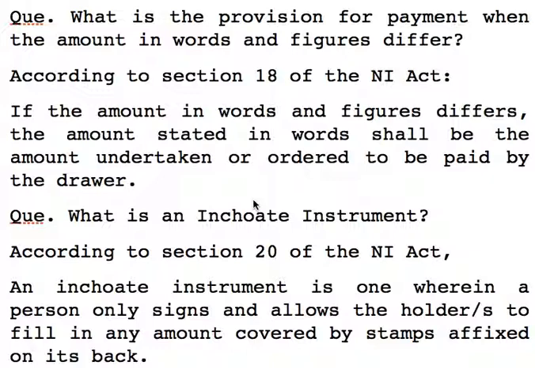And it is provided as per the Negotiable Instruments Act that if the amount in words and figures differs, the amount stated in words shall be the amount undertaken or ordered to be paid by the drawer. Means the acceptable amount is the amount written in words. But as per practice, normally the instrument is returned with the memo that the amount in words and figures differs.